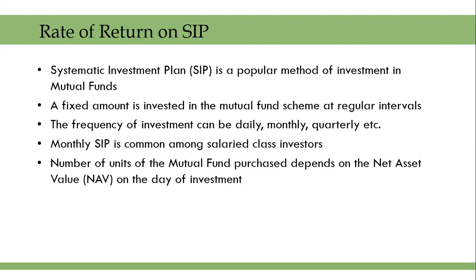If the NAV goes up, the number of units purchased will come down, and if the NAV comes down, the number of units purchased will go up. This is because the amount of investment remains the same. So one advantage of SIP is that over a sufficiently long period of time, the SIP helps in averaging the cost of purchase, or cost per unit of mutual fund that you are paying.